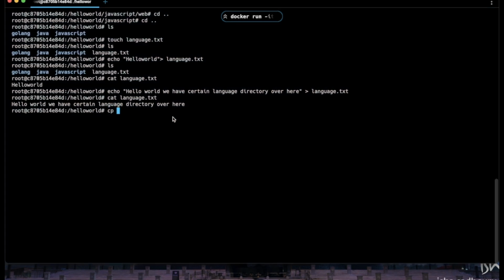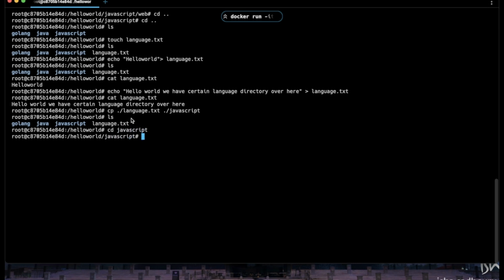To do that, we can run cp, which is copy file, language.txt, and we're going to copy this inside JavaScript. Okay, and if we hit enter, language.txt is still over here, but let's see inside the JavaScript if we were able to copy this over there. And yeah, we have this language.txt inside the JavaScript directory as well.